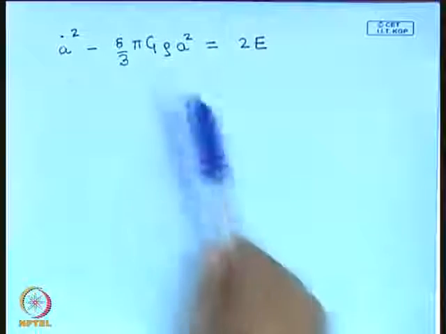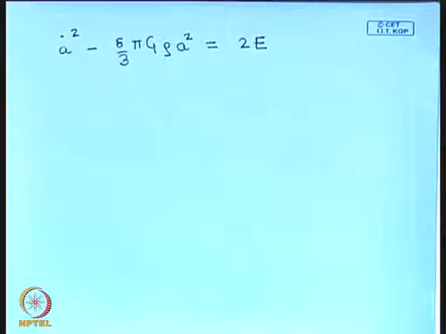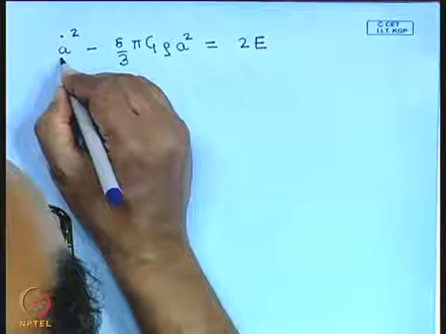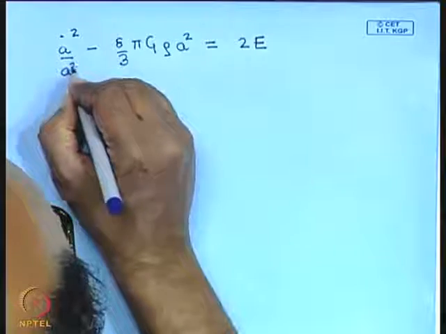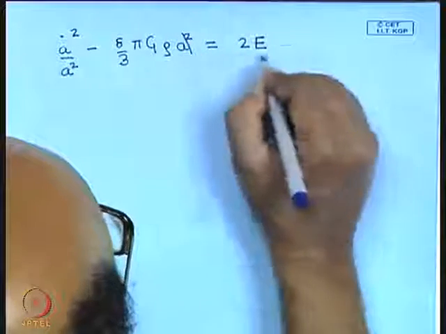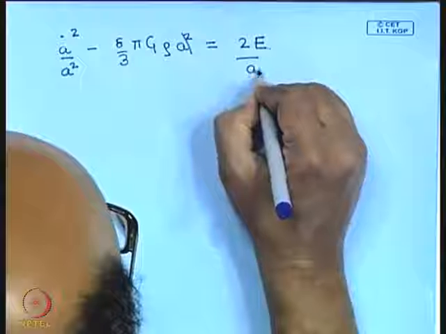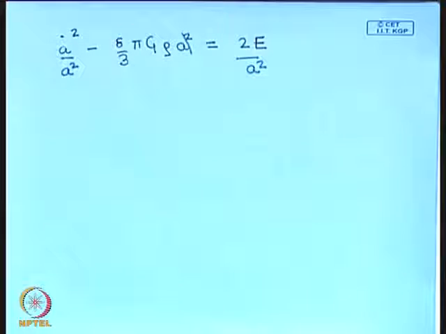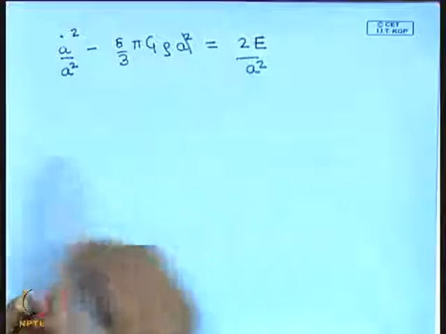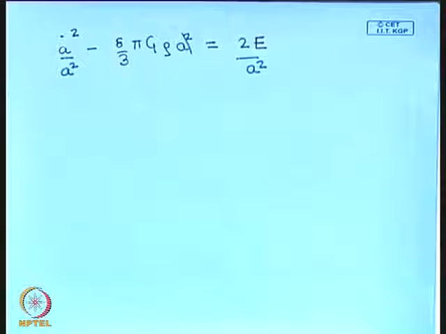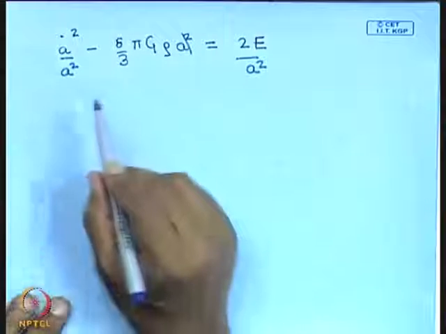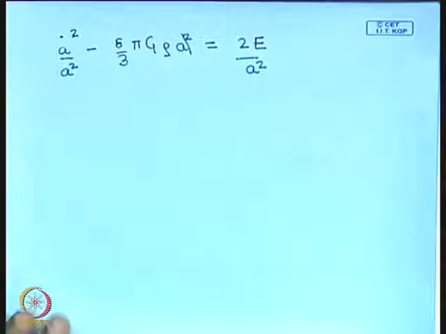Now let me divide this equation by a square throughout. If I divide by a square throughout, what I get is 1 by a square here, this a square is gone and I have a square here. So this is the equation that we have. Now look at this equation carefully.